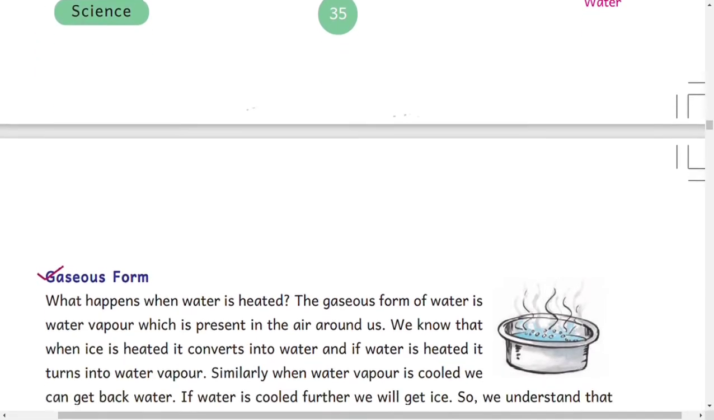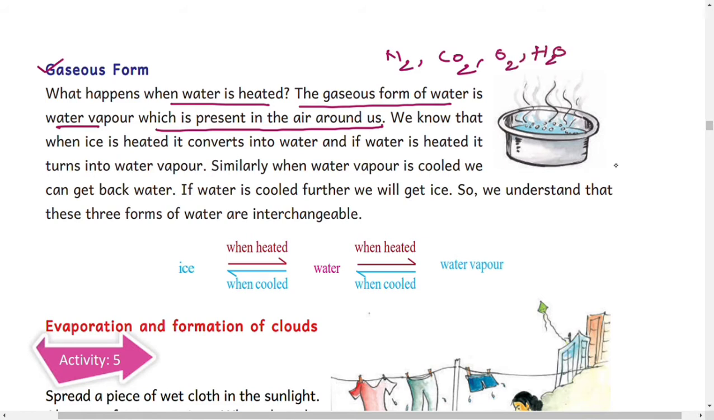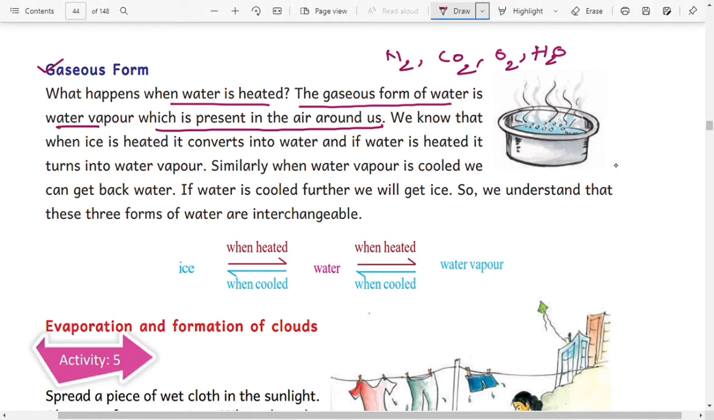The third form is the gaseous form. What happens when water is heated? The water will change into vapor form. That means the water will turn into gaseous form. The gaseous form of water is water vapor, which is generally present in the air around us. Actually, air is a mixture of gases. Air contains nitrogen, carbon dioxide, oxygen and water vapor, and some other gases also.